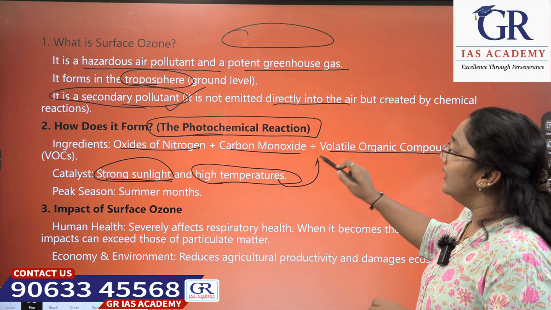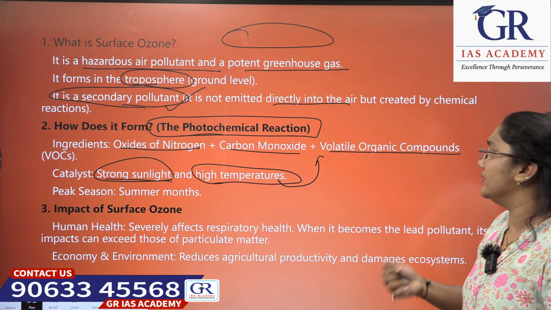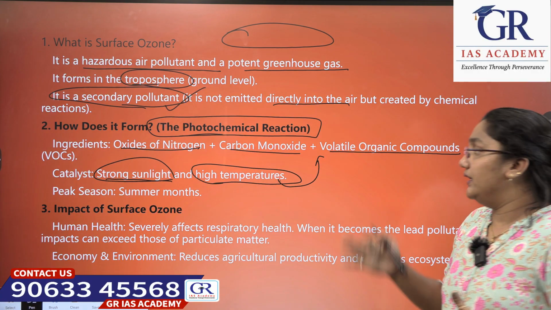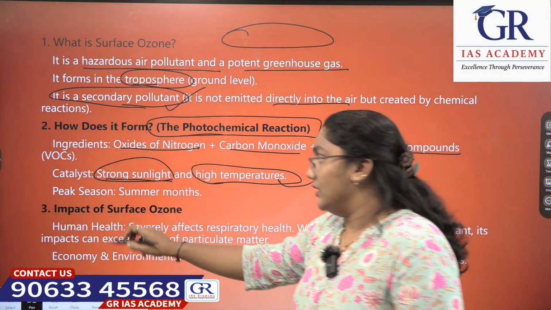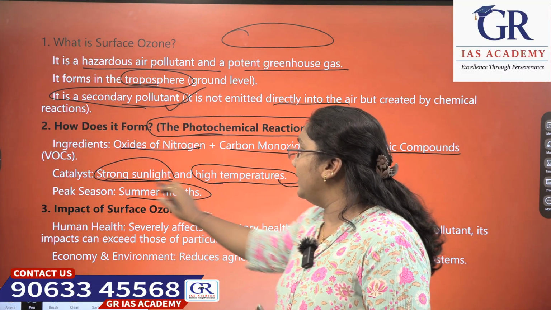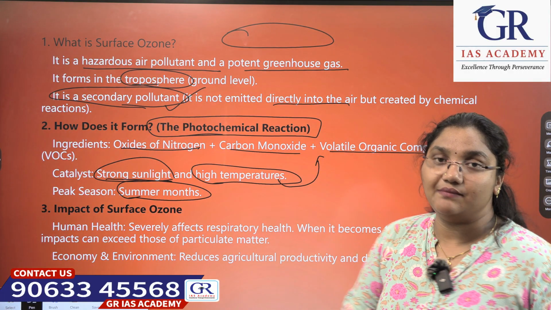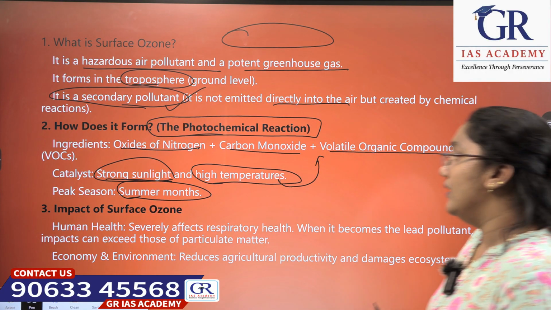Using these two only, these oxides of nitrogen or carbon monoxide or volatile organic compounds convert into this tropospheric ozone. The peak seasons are the summer months. At this time, this ozone is being produced.